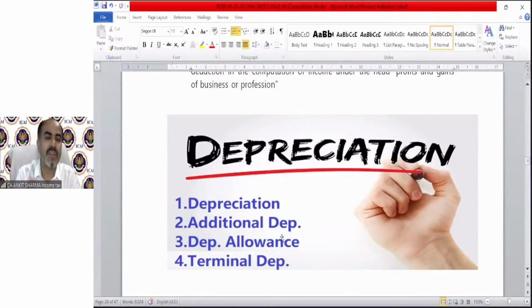Then we discussed section 28, which says the following income will form part of your PGBP: profit on sale of import license, duty drawback, any duty refund, compensation received by any person who is managing the whole agency, any income received for doing business or not doing business, any specific services for any association, etc. These are incomes which should form part of the credit side of your profit and loss or trading account under income tax. That is very easy.